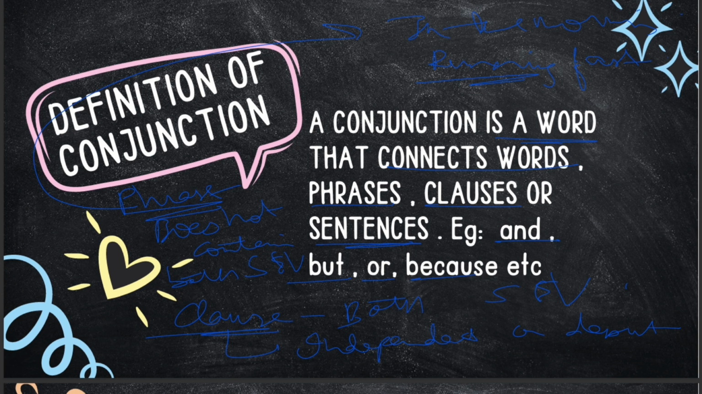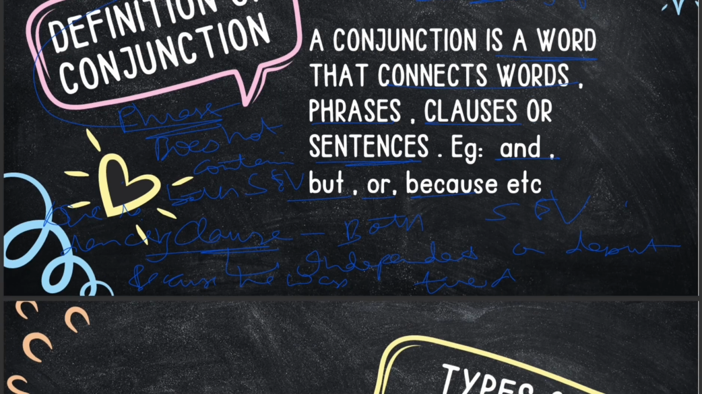Now if I were to give you an example of a clause, it would be she is dancing, or we can say that because he was tired. Okay, so basically now we have an idea of what a conjunction actually does. It connects words, phrases, clauses, or sentences. We all are clear with what these four different words mean.